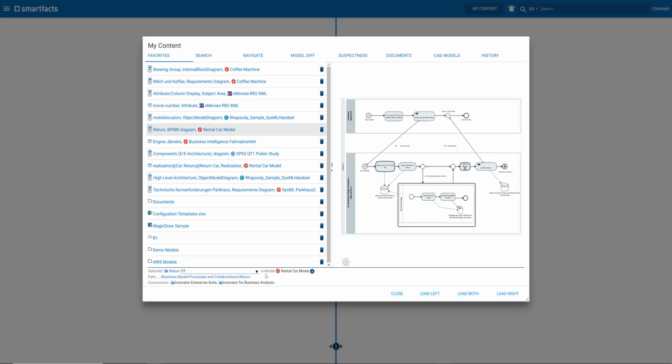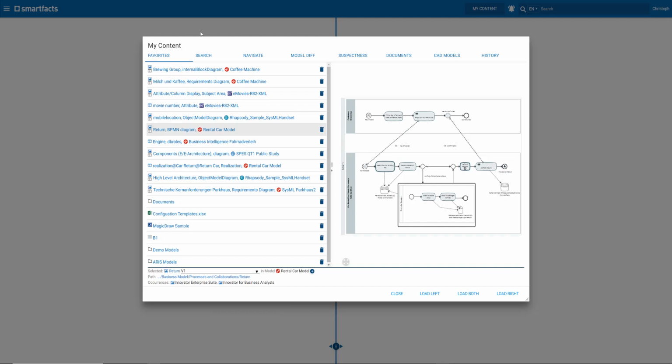So smartfacts is version aware. Whenever you publish a model, we write a new version. Here's the model name, and here's also a path into the global structure of this model warehouse. We call this instance a model warehouse. This one has about 2.5 million model elements, and we see that this diagram actually occurs in other diagrams. We could also step in.